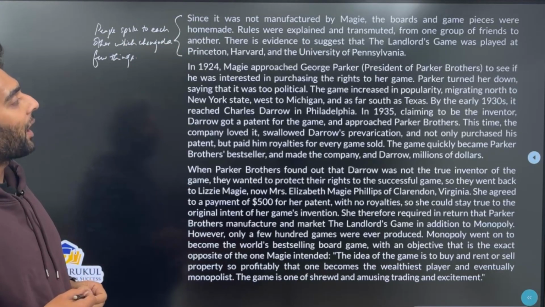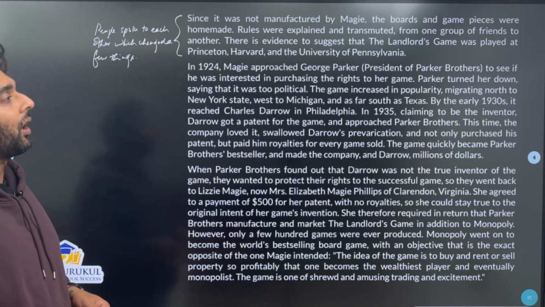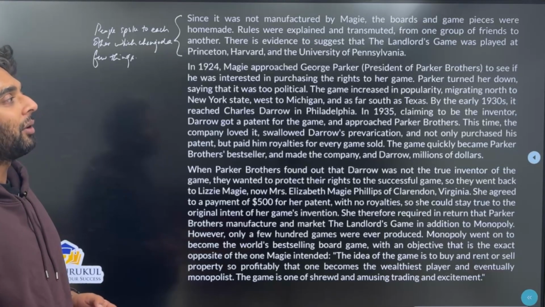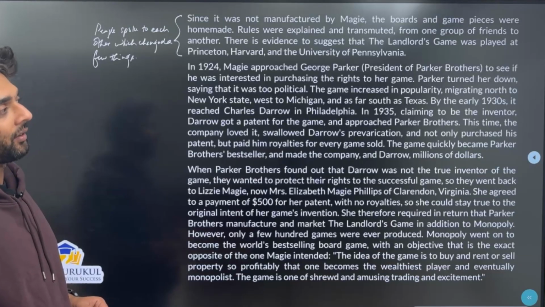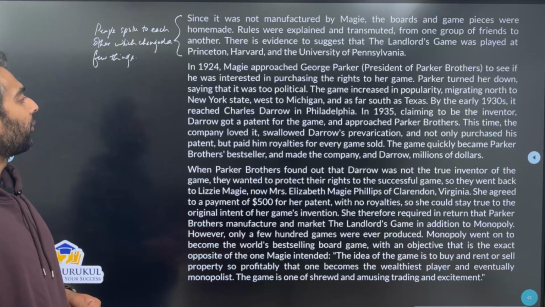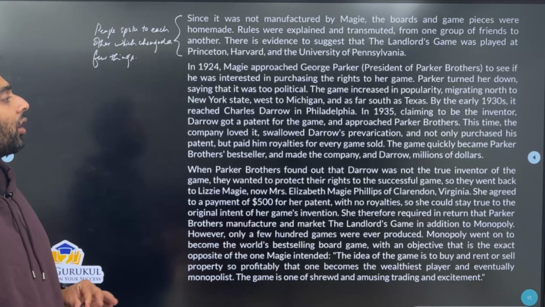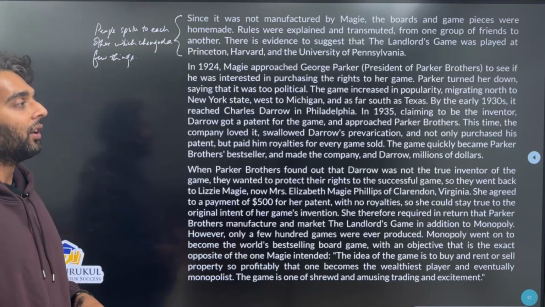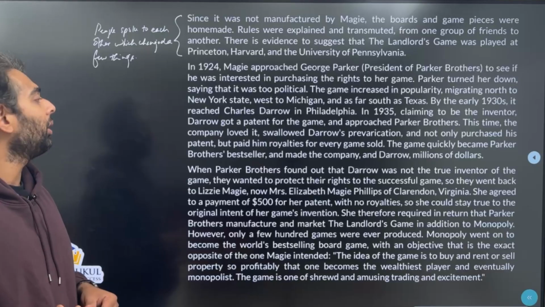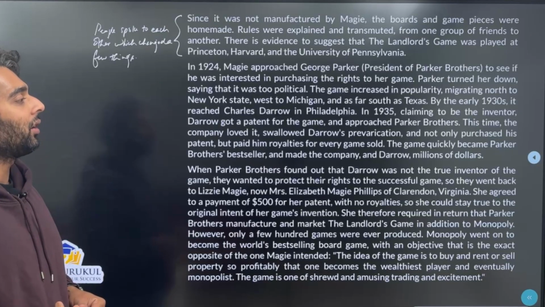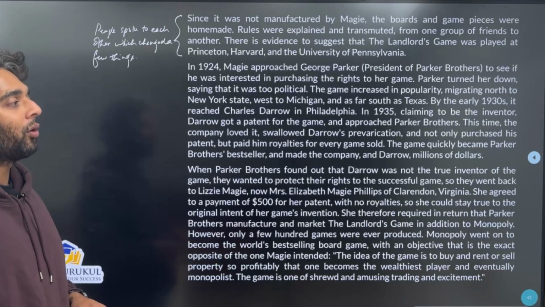Next, in 1924, Maggie approached George Parker, president of Parker Brothers, to see if he was interested in purchasing the rights to her game. Parker turned her down, saying that it was too political. The game increased in popularity, migrating north to New York State, west to Michigan, and as far south as Texas. By the early 1930s, it had reached Charles Darrow in Philadelphia in 1935, claiming to be the inventor. Darrow got a patent for the game and approached Parker Brothers. This time, the company loved it, swallowed Darrow's prevarication, and not only purchased his patent, but also paid him royalties for every game sold. The game quickly became Parker Brothers' bestseller and made the company and Darrow millions of dollars.